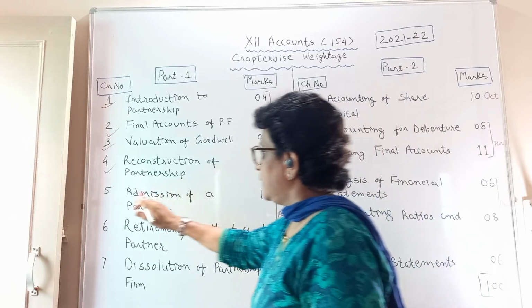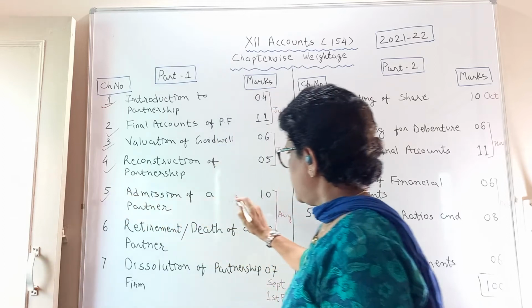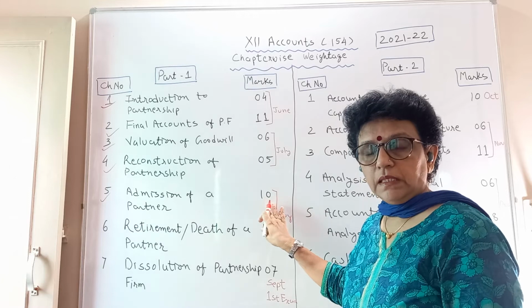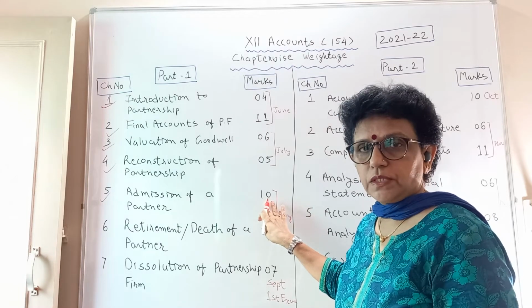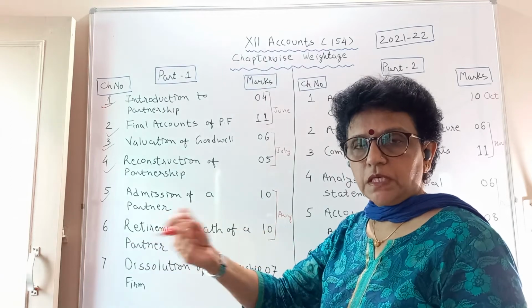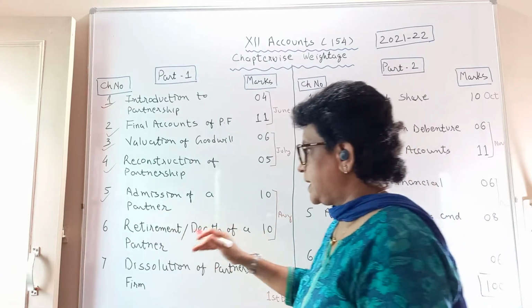Fifth chapter, admission of a partner. A 10-mark question you will be having. In the E section, you have 1 question of 8 marks, plus the remaining marks for the MCQ as well as A and B section.